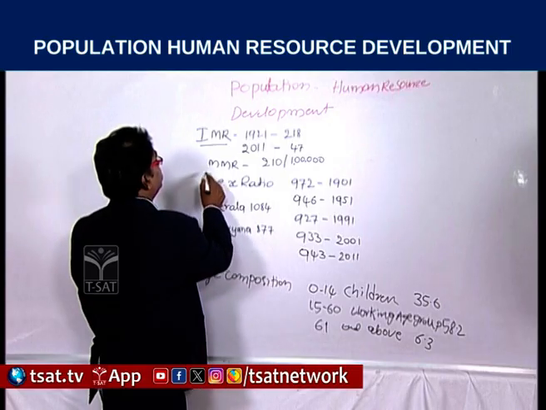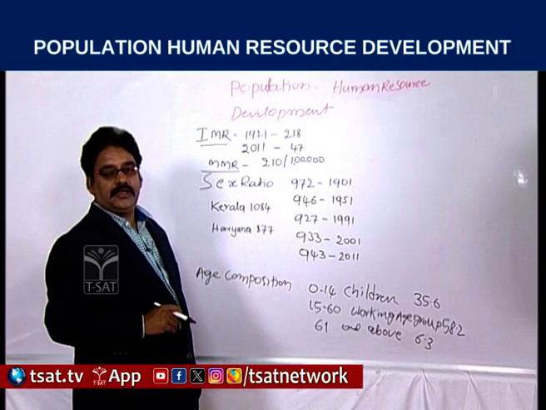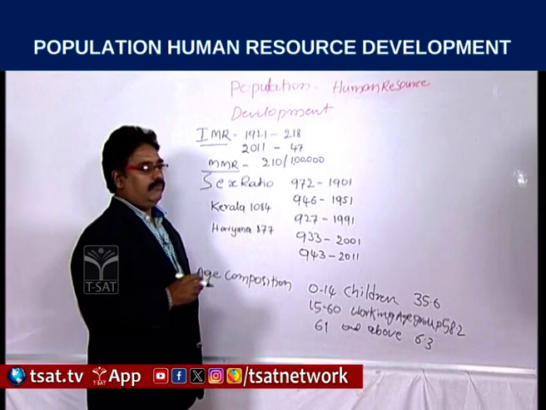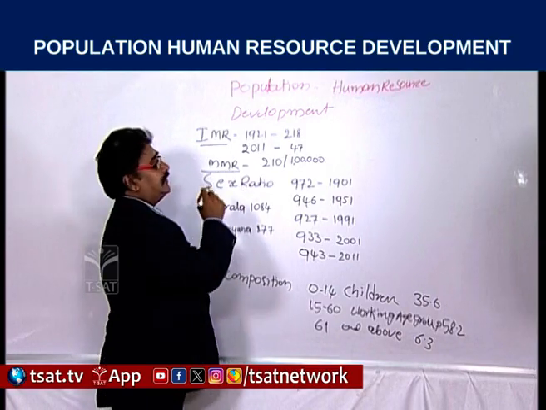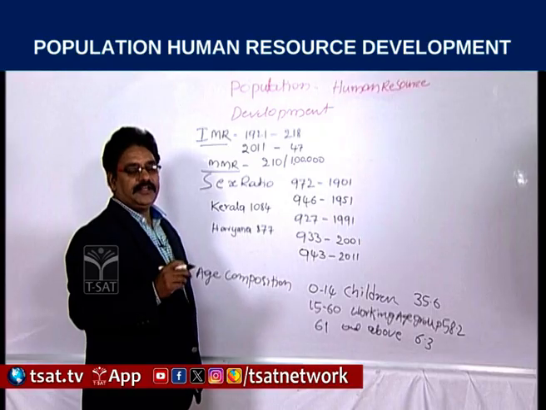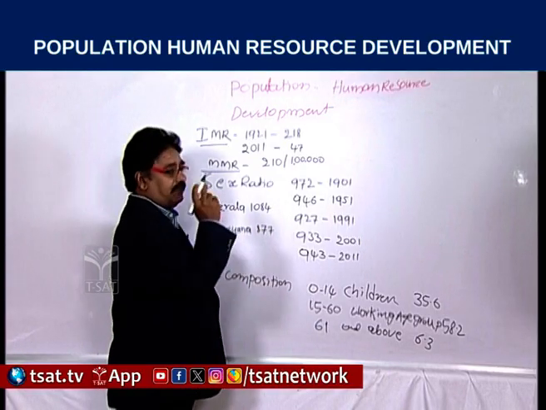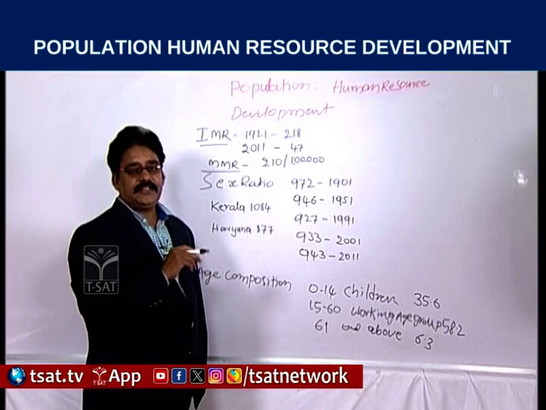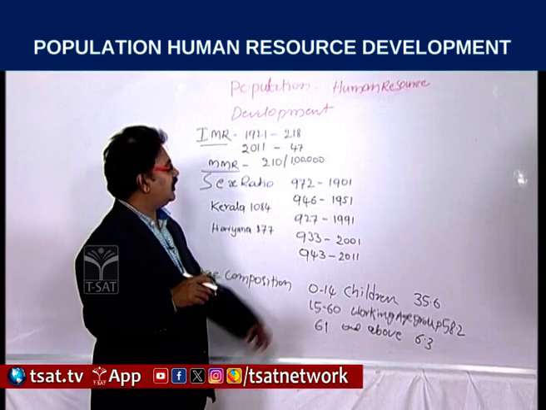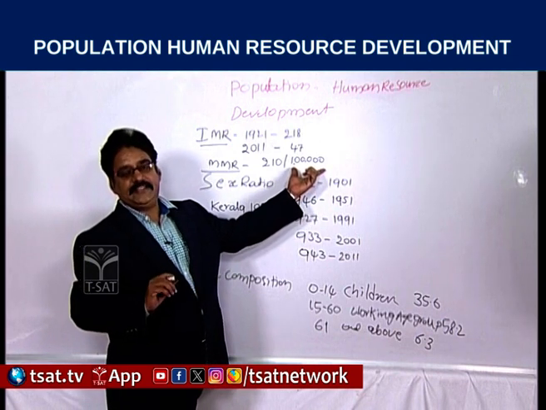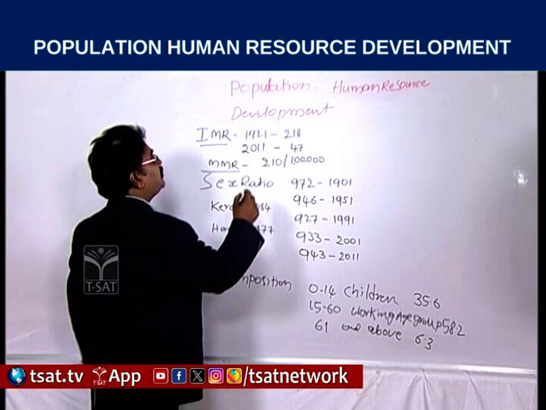Okay, next point, it is MMR, maternal mortality rate. It is the ratio of the number of deaths at the time of delivery among every lakh pregnant women.